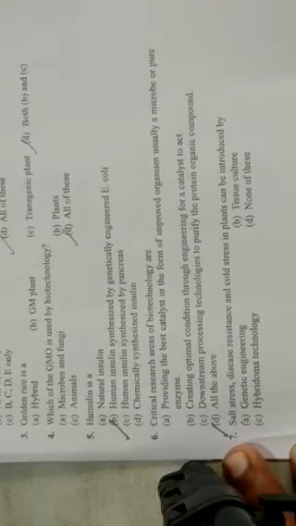Next question: salt stress, disease resistance and cold stress in plants can be introduced by A. genetic engineering, B. tissue culture, C. hybridoma technology, and D. none of these. Salt stress, disease resistant, and cold stress plants are created by, as you all know, the technique known as genetic engineering. So option A is the correct answer there. Moving on to the next questions.